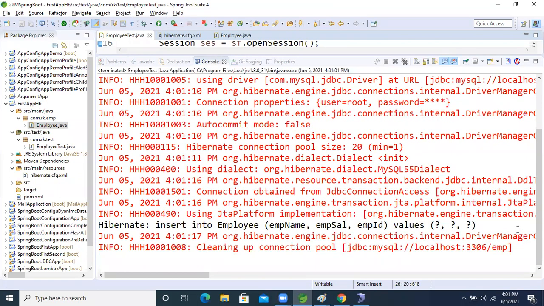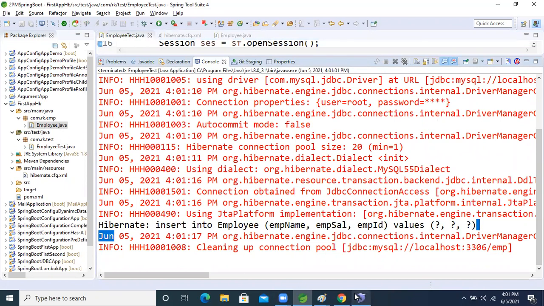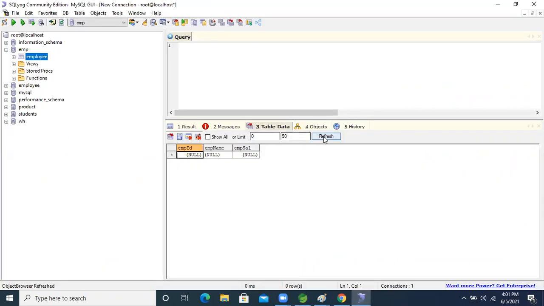See this, only one query is generated or not, guys? Insert into employee, it comes in the table, right? There is no data, na? Refresh it. See, 101 Padma 20. This is the meaning of validation, right? Now got the point, guys? Come on.